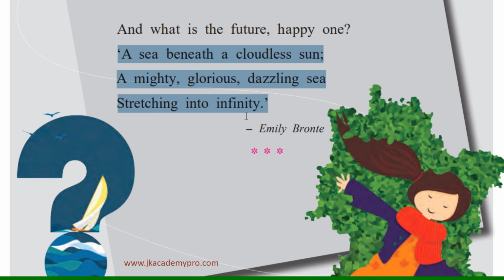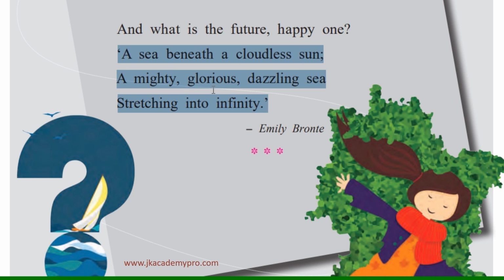Now, first, let us understand some of the meaning of these words. Beneath means underneath. Cloudless means without any clouds in the sky. Mighty means very, very strong.